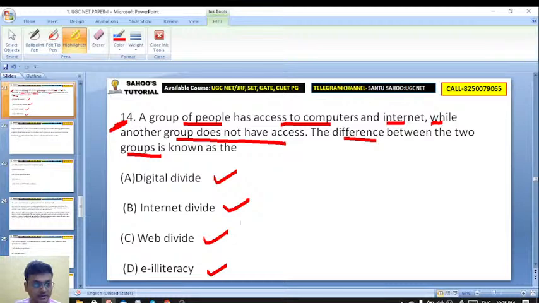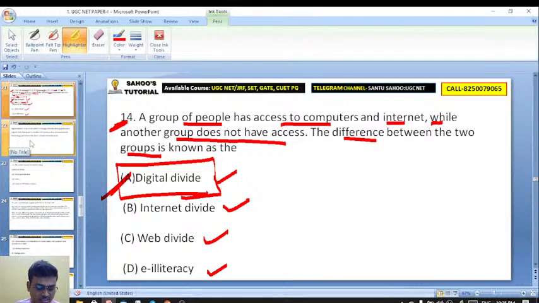Any idea? Any guess? Here the right answer would be digital divide. Okay, it's digital divide, A. Excellent, Aritra. One group has the access to computers and internet, while the other group does not have that kind of access.